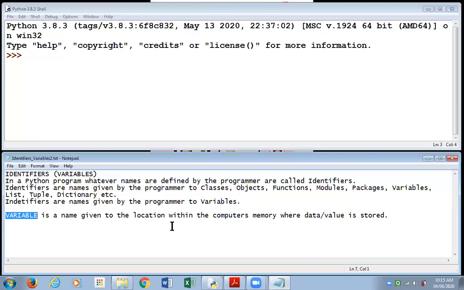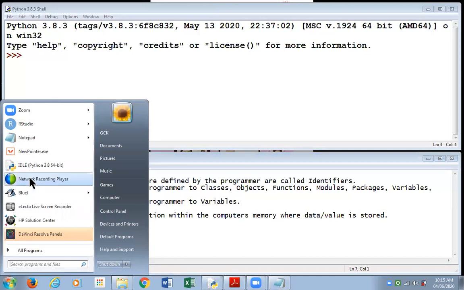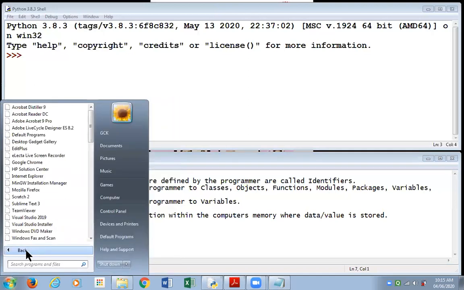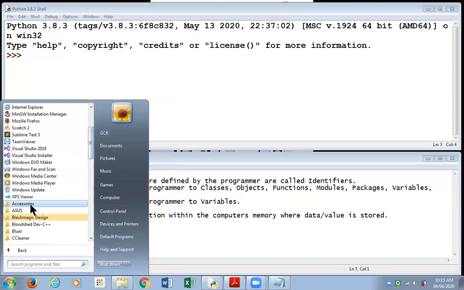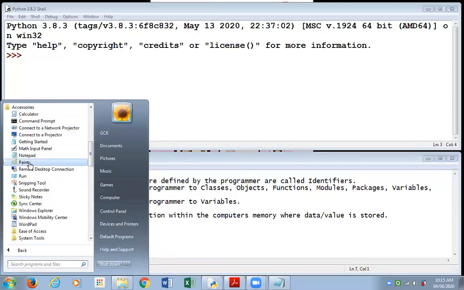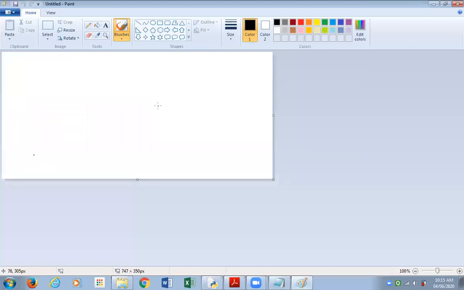Let me make you understand this with the help of a diagram. Assume, for example, this box that I've made is one location within the computer's memory.